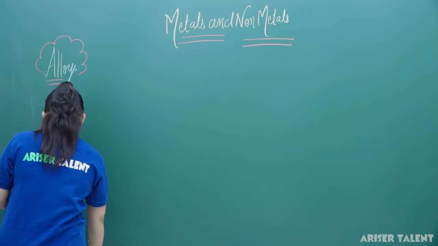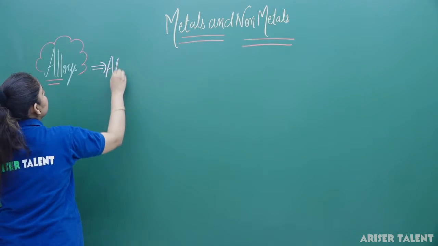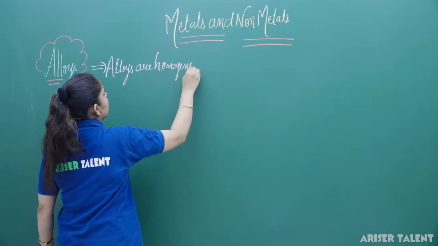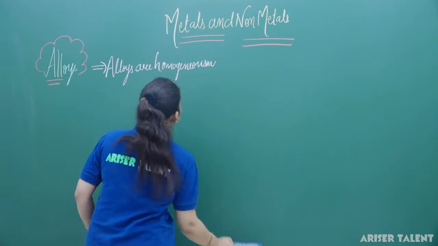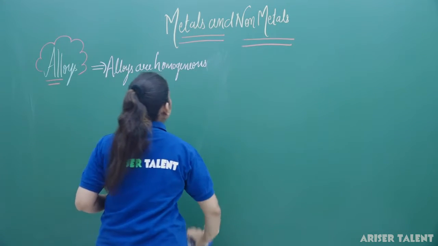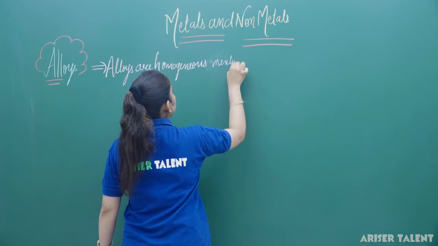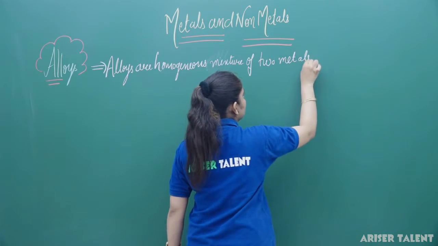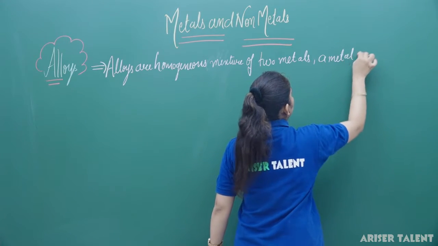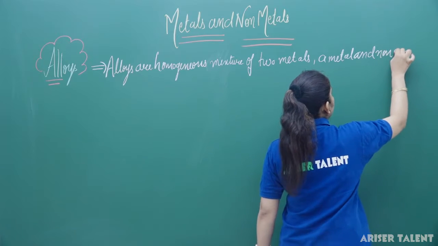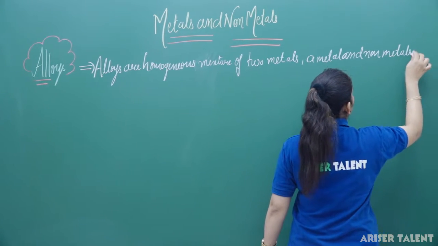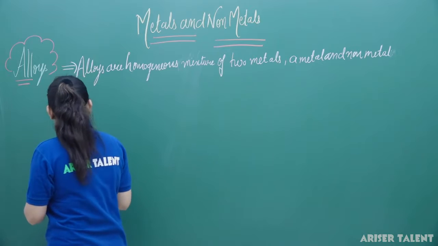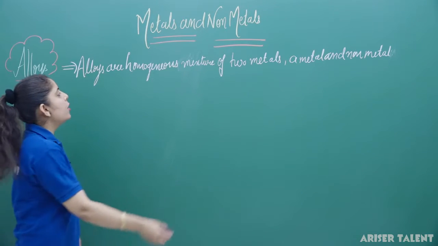What are alloys? Alloys are the homogeneous mixture of two metals, or a metal and a non-metal.